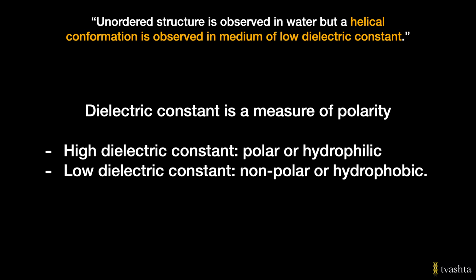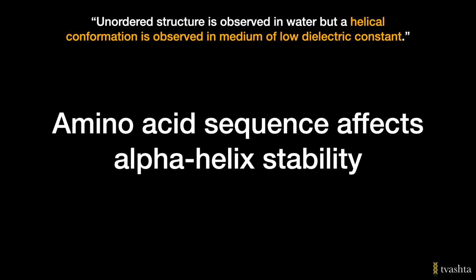Now, not all peptides can form an alpha helix. The sequence of amino acids plays a very important role in the stability of alpha helices. If similarly charged amino acid residue such as glutamate is repeated several times in the peptide, it will disrupt the alpha helix because of repulsion due to negative charge. So generally, hydrophobic and hydrophilic amino acid residues are periodically spaced to ensure critical interactions between amino acid side chains.